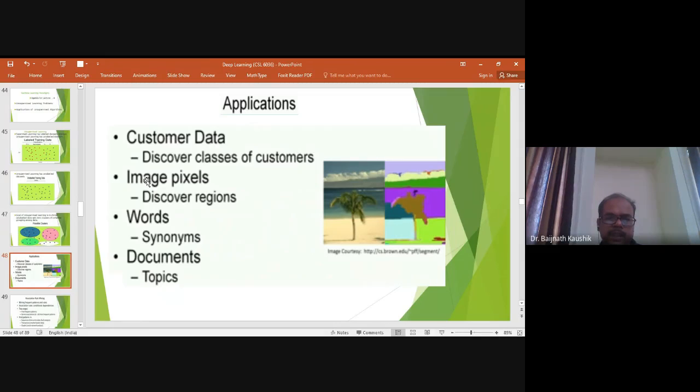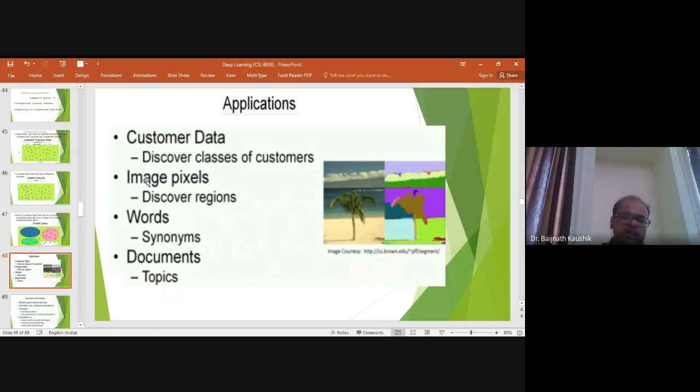The next application is image pixels. Suppose I have different photographs, and I am interested in different categories of information from the photograph.